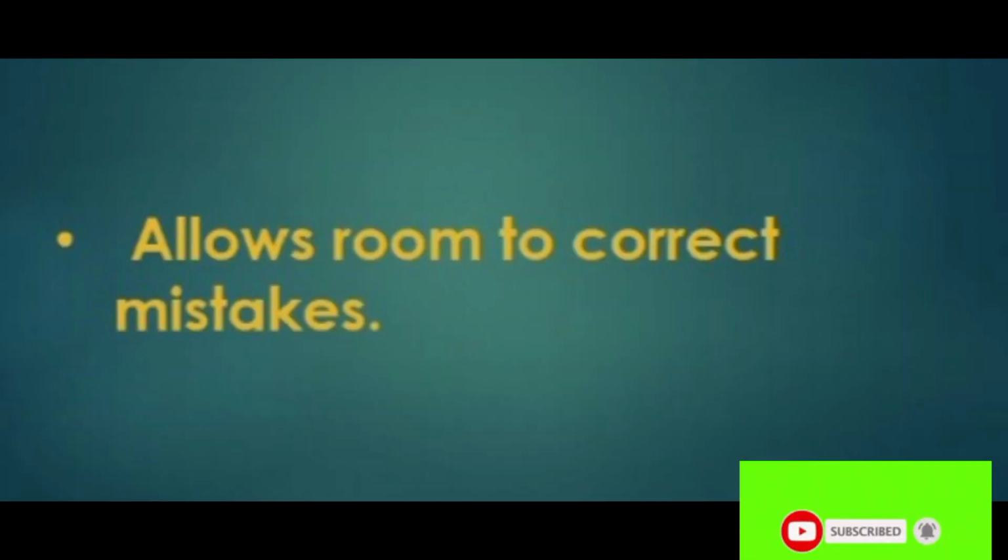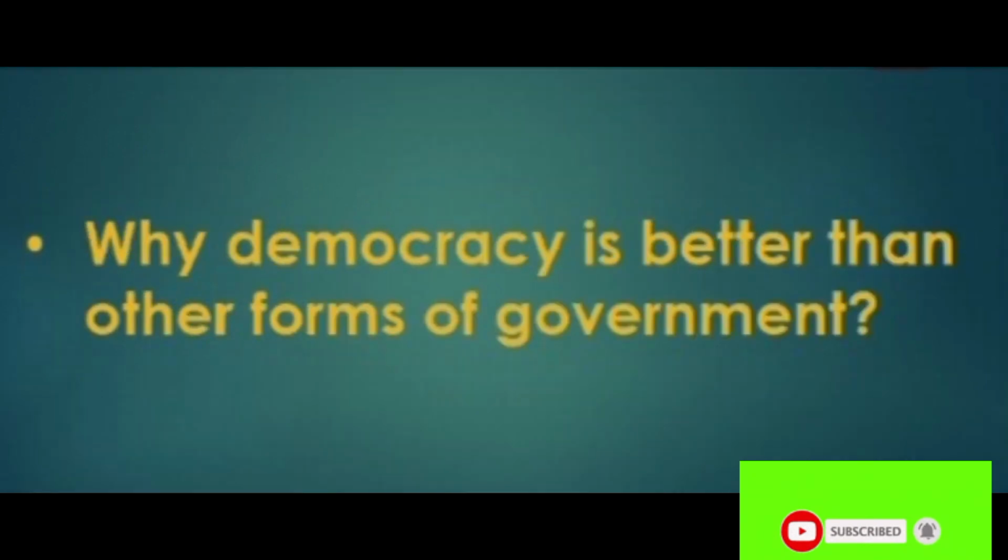Fifth point, democracy allows room to correct mistakes. In a democracy, mistakes cannot be completely eliminated, but the mistakes made by the government cannot be hidden for long. There is a space for public discussion on these mistakes and there is room for correction. Either the rulers have to change their decision or they can be changed. I hope now you have understood why democracy is better than other forms of government.